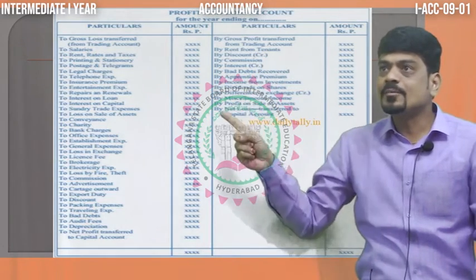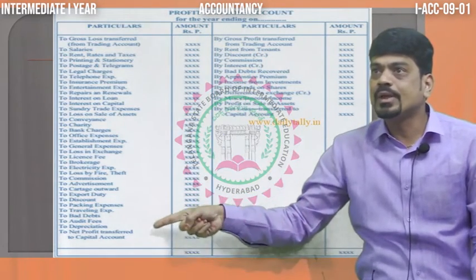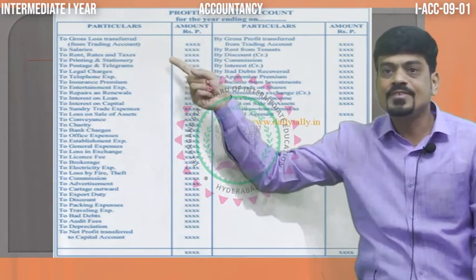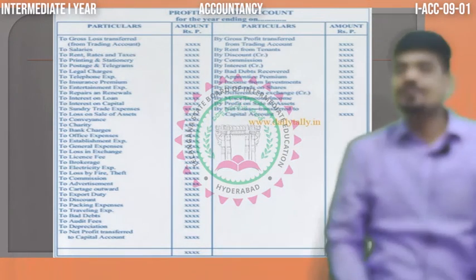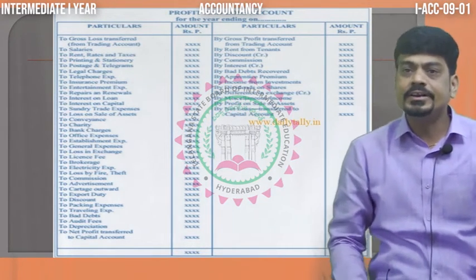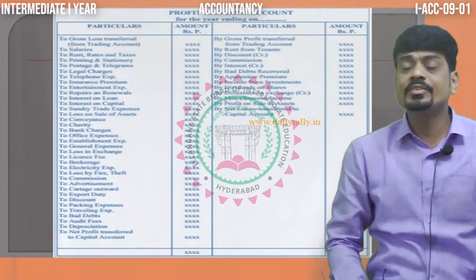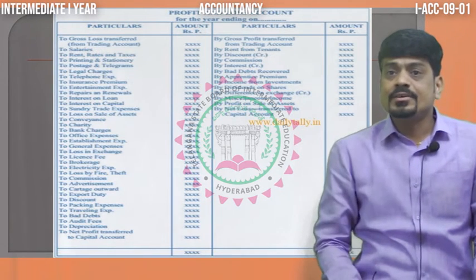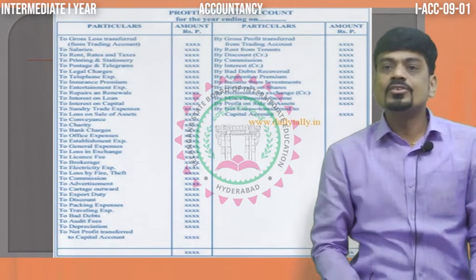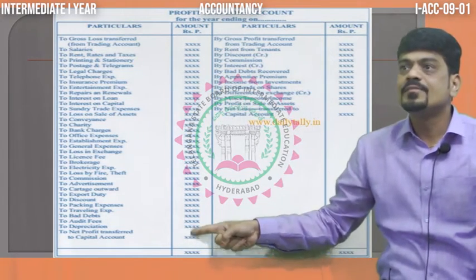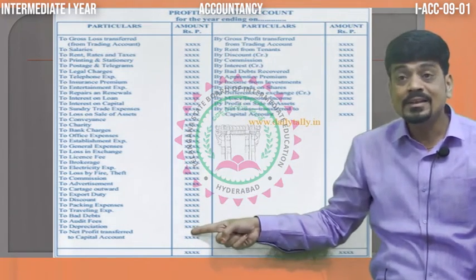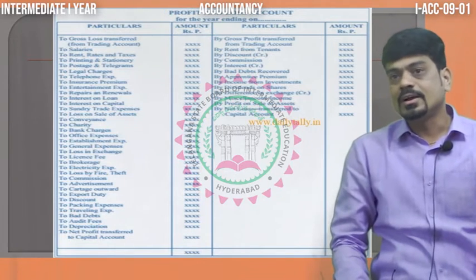Apart from that, all indirect expenses like office salaries, rent, rates, taxes, printing, telephone expense, legal expense, entertainment expense, then advertisement, postage, telegram, Xerox charges, bank charges, all indirect expenses we are going to write on the debit side of the profit and loss account.